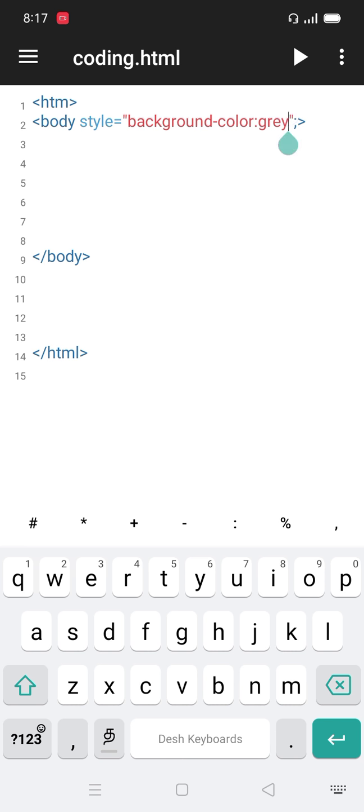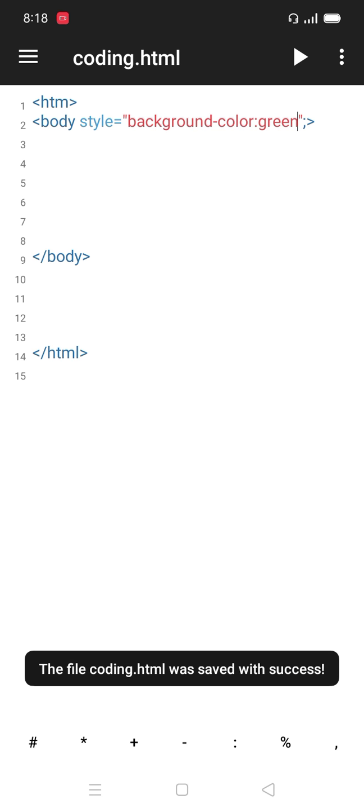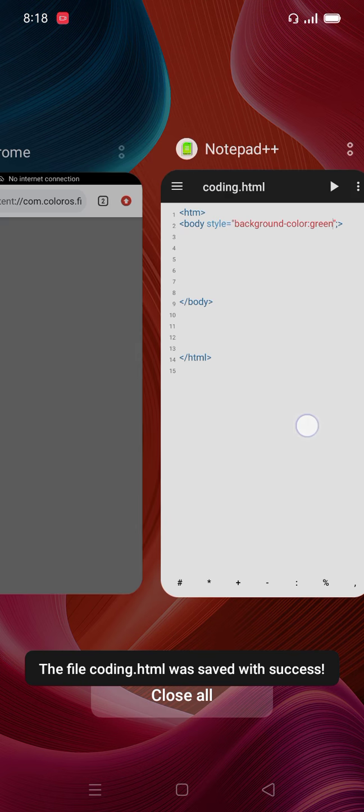Now I am using another color, green, your choice. Let me save. As usual, I refresh the front page.